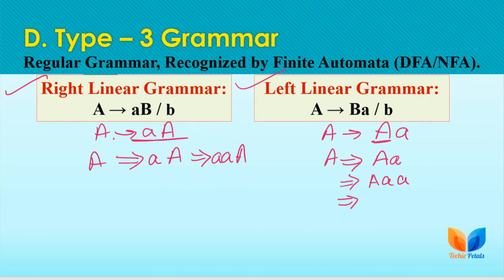So we call this grammar a right linear grammar and this grammar a left linear grammar, because here we have the leftmost symbol as the non-terminal and here we have the rightmost symbol as a non-terminal. We cannot go with any other type of replacement here, either rightmost non-terminal or leftmost non-terminal, for this type of regular grammar.